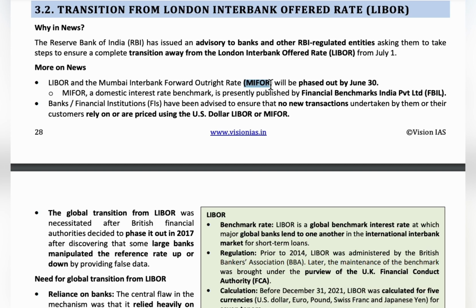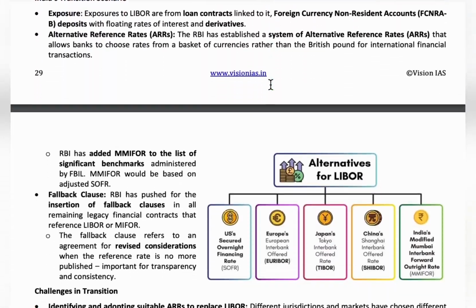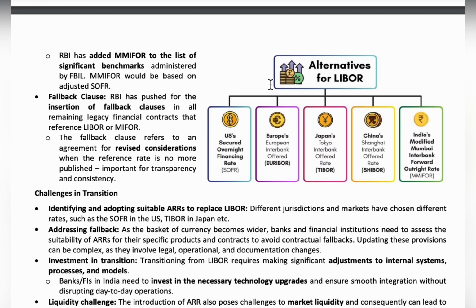In their place, we have alternatives. What are they? SOFR, the US one, that is the Secured Overnight Financing Rate. Next, the European one is the Euro Interbank Offered Rate, that is Euribor. From Japan, it is the Tokyo Interbank Offered Rate. From China, it is the Shanghai Interbank Offered Rate. And from India, it is the Modified Mumbai Interbank Forward Outright Rate. So these are all the alternatives for LIBOR. This is related to the LIBOR topic.